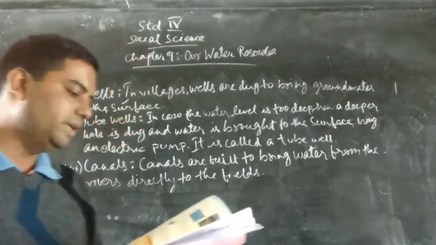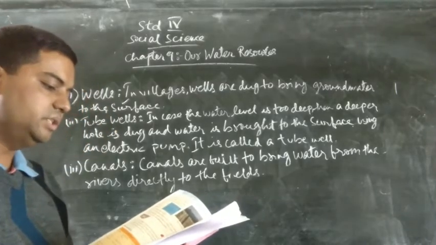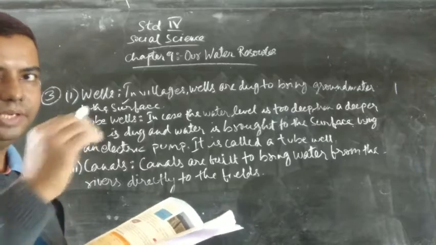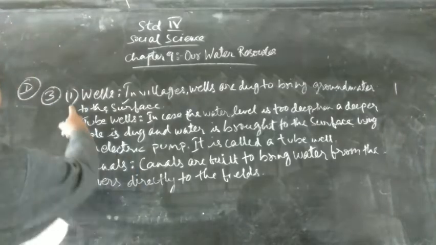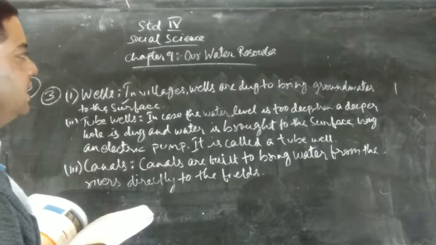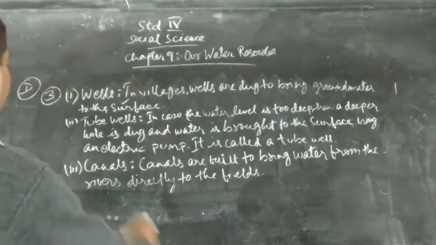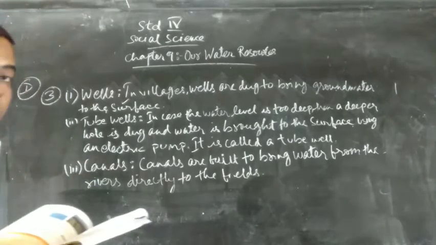Now we will see question number 3. Name and briefly describe the sources of groundwater in India. So we will go one by one. So first we will come to wells. In villages, wells are dug to bring groundwater to the surface. Now we'll see number 2, tube wells.